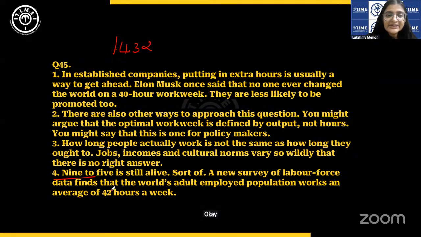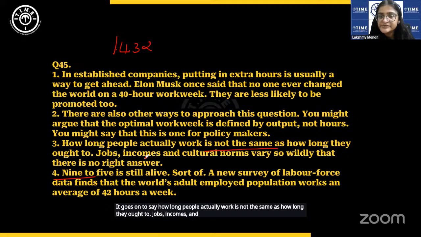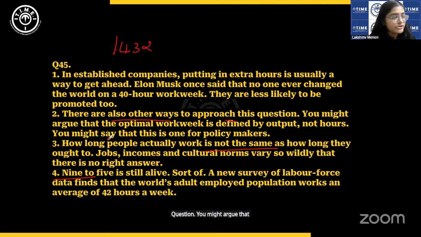And then again, it goes on to say how long people actually work is not the same as how long they ought to. Jobs, incomes, and cultural norms vary so widely that there is no right answer. You say there is no right answer, and then you are saying there are also other ways to approach this question. You might argue that the optimal, so actually, 3 and 2 also do not make sense, right?